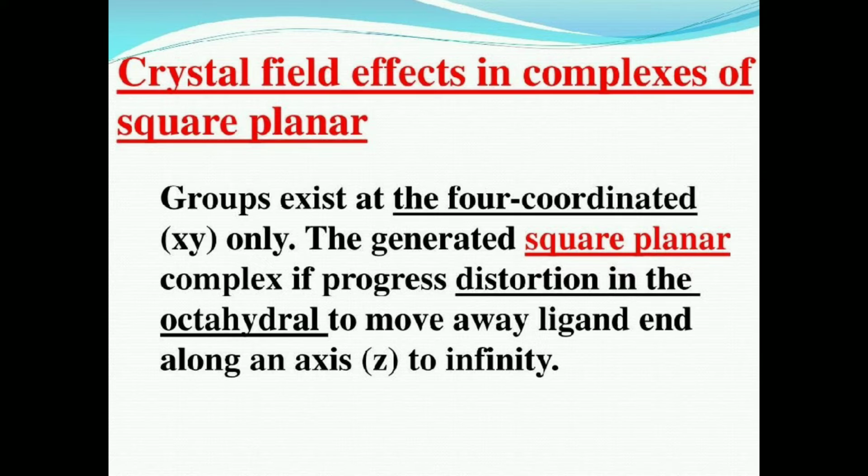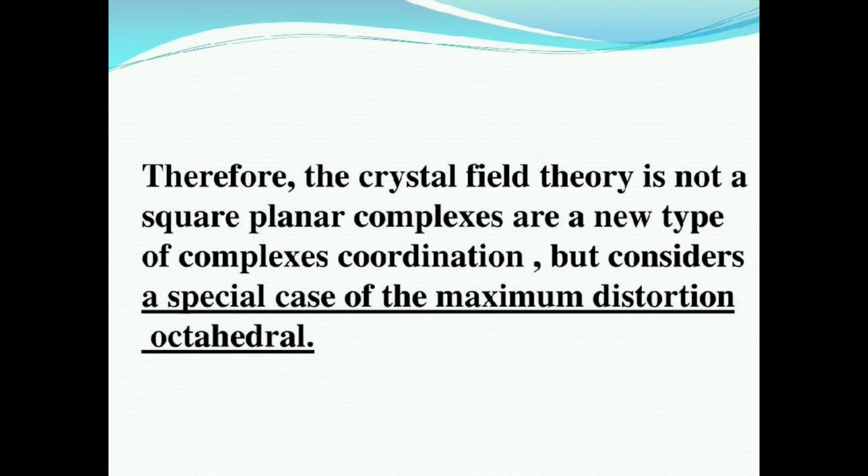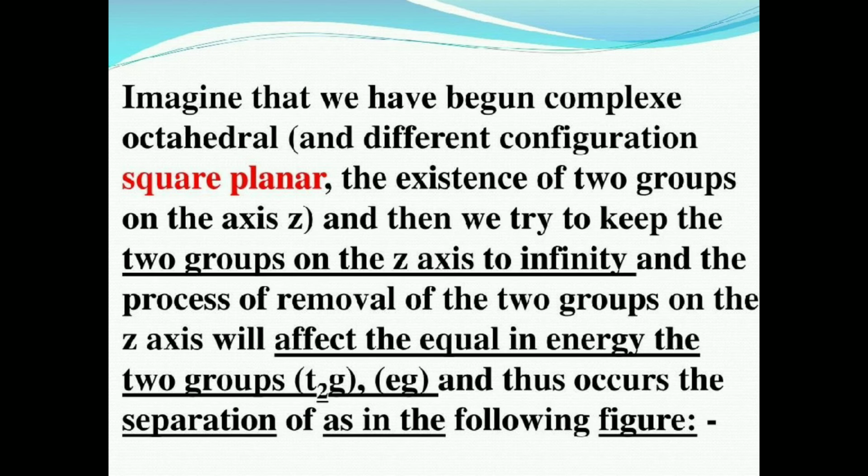Now let us look into the crystal field effects in complexes of square planar geometry, which exists with four coordination. The square planar complex is generated by distortion of the octahedral, moving the ligands away along an axis to infinity. Therefore, crystal field theory does not treat square planar complexes as a new type of coordination complex, but considers them a special case of the maximum distortion of octahedral geometry.